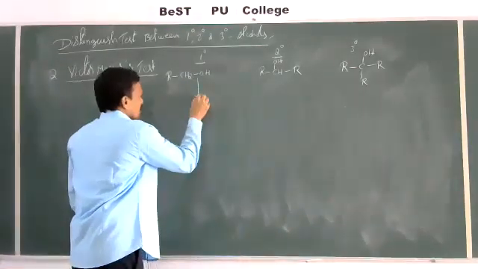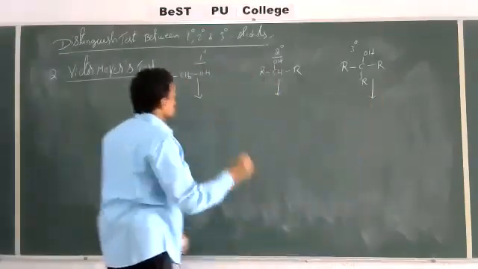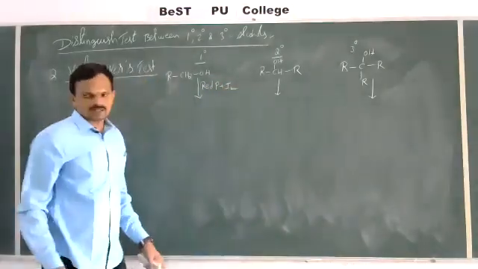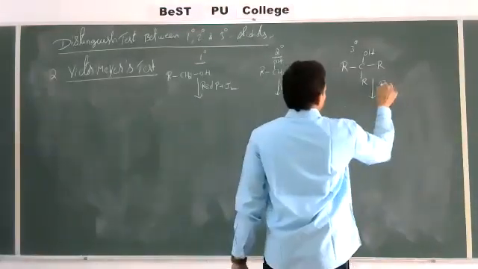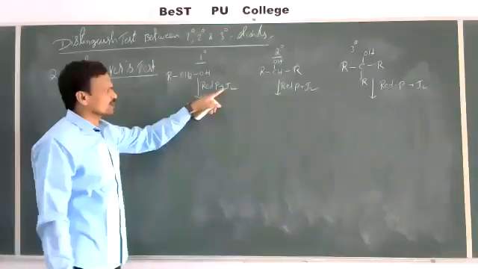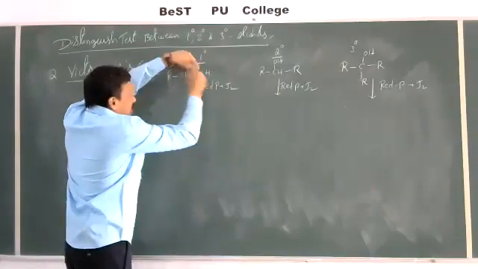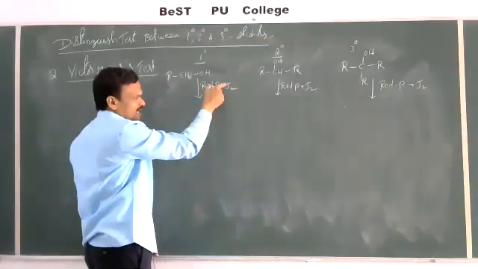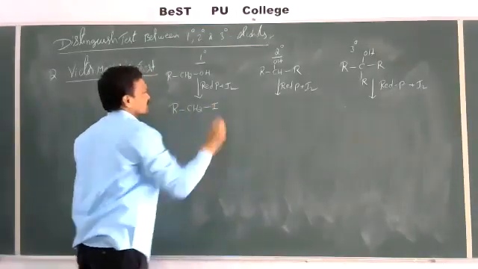First, this alcohol is allowed to react with the mixture of red phosphorus and iodine. Red phosphorus plus I2 in all the three cases. So this red phosphorus reacts with iodine to form PI3. That PI3 reacts with alcohol and OH minus is replaced by I minus. That means alcohol when reacting with a mixture of red phosphorus and iodine, we can get an iodoalkane, RCH2I.